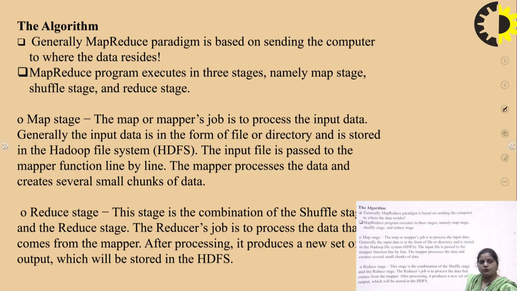The reducer's job is to process the data which comes from the mapper function, and after processing that data, it produces a new set of output, which is then stored in the Hadoop distributed file system.